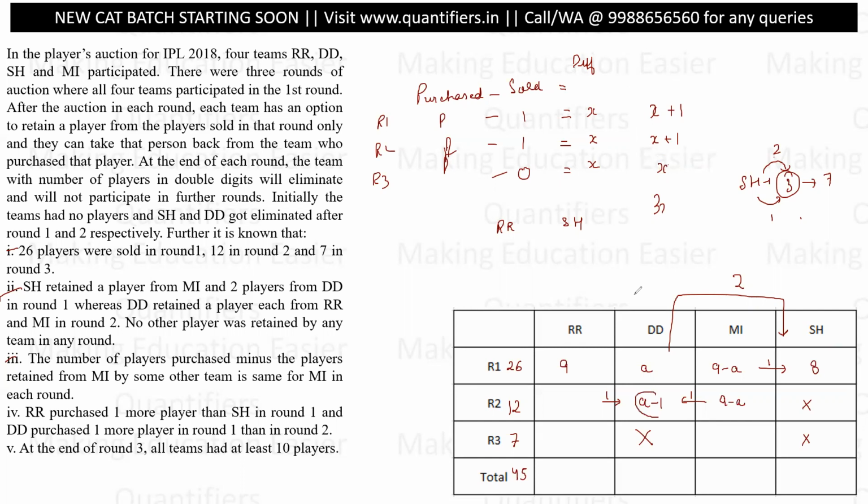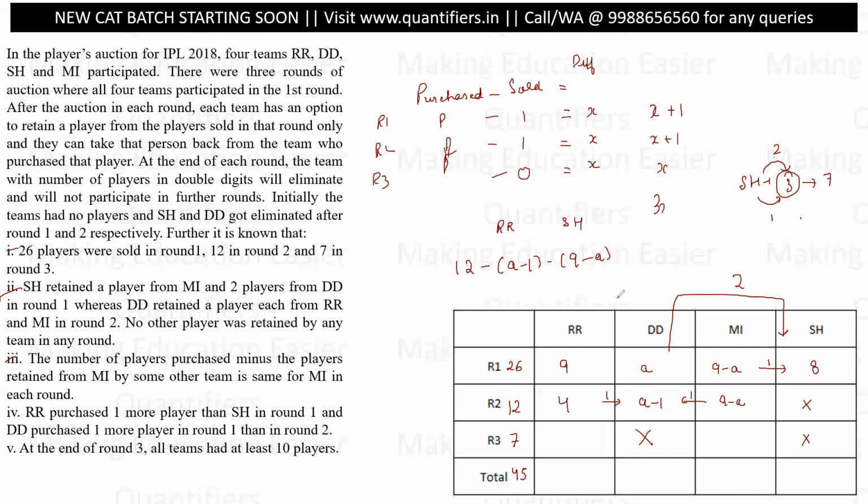Now, if this is A minus 1 players and this is 9 minus A players purchased, I am not talking about retention or moving or anything else. I'm just talking about the purchased, just this number only, which means how many players are purchased by RR. So in the second round, total players sold are 12 minus players purchased by Delhi, A minus 1, minus players purchased by Mumbai, 9 minus A. So A and A eliminated, 12 plus 1, 13 minus 9, 4. So RR must have purchased 4 players.